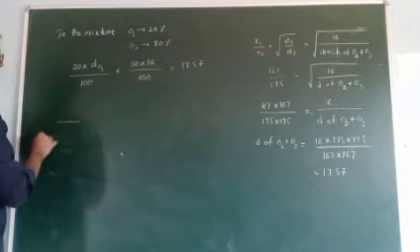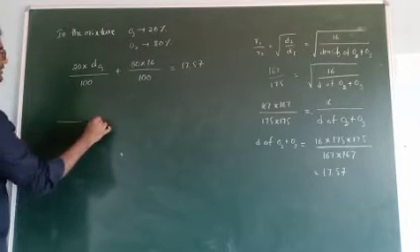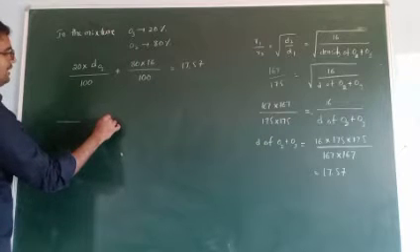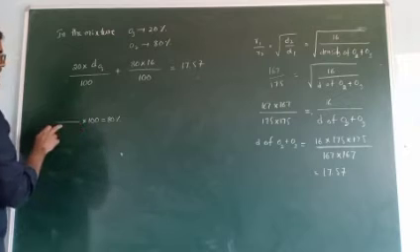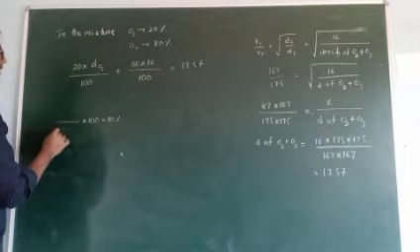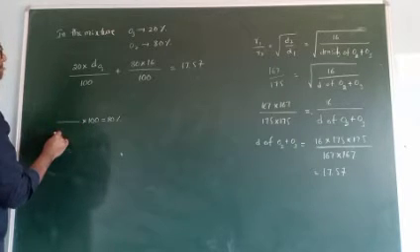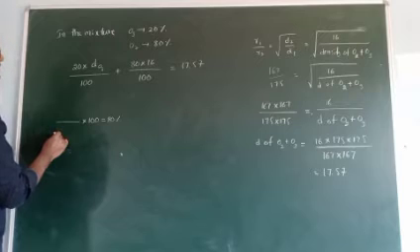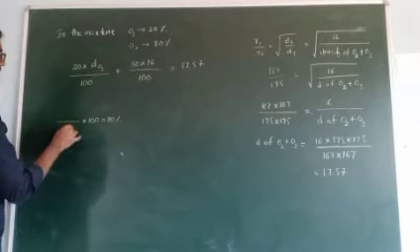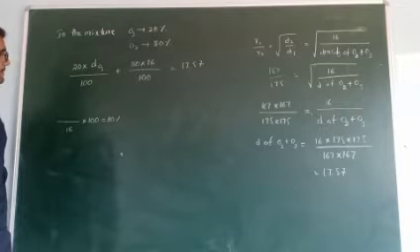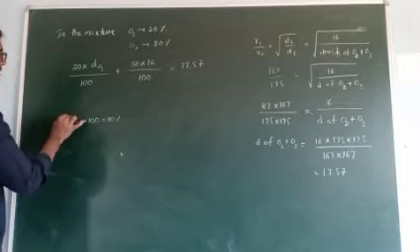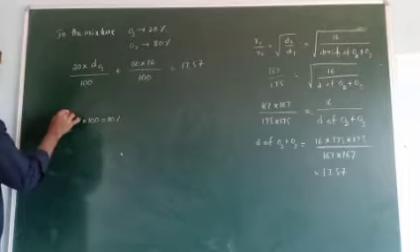Just remember how to calculate this, for example, for O2. The percentage given is 80 percent out of 100 percent.